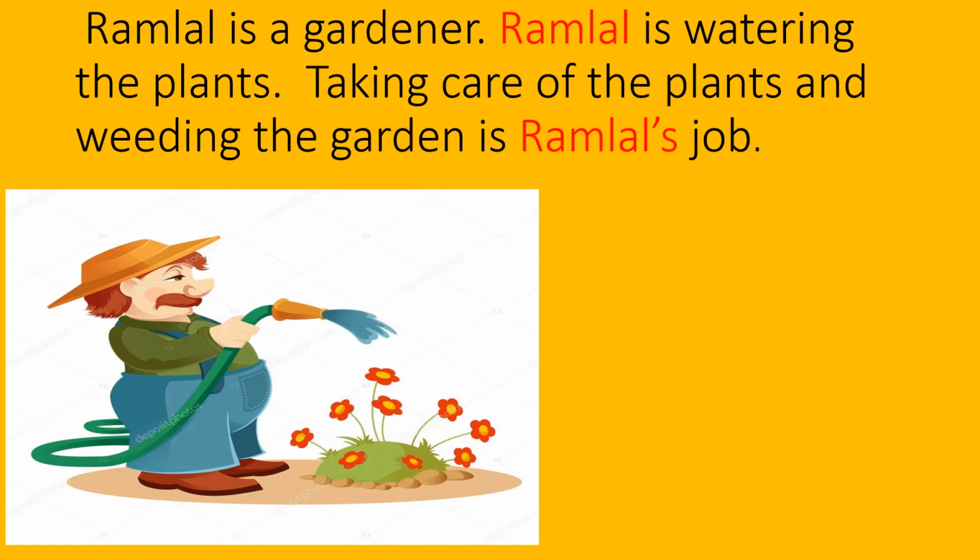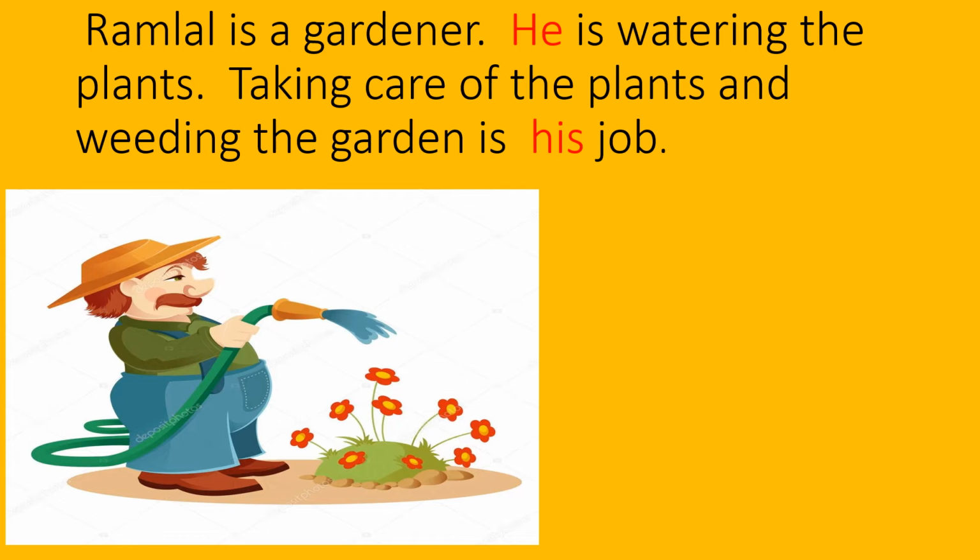Now let us take off Ramlal, and what will come in its place? He. Ramlal is a man, so he is watering the plants. We are talking about Ramlal, but instead of using Ramlal, I say he is watering the plants.